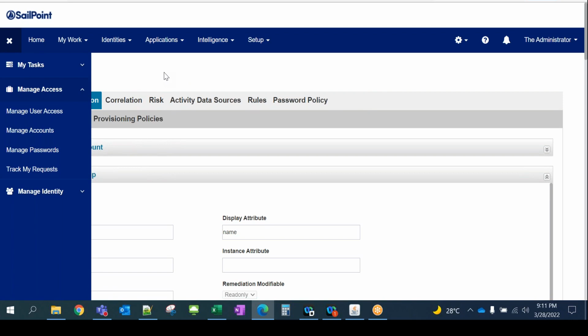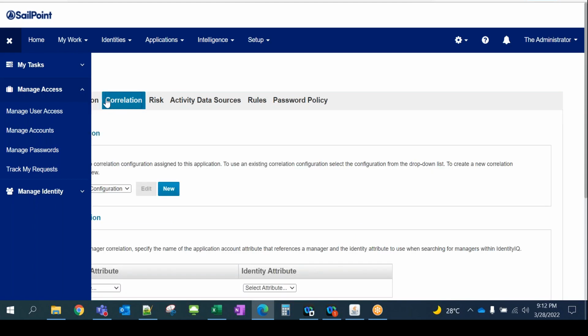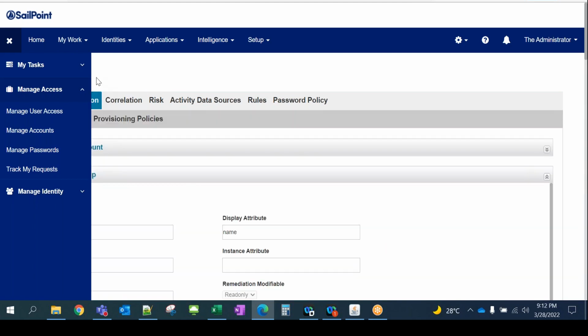That request should go to SailPoint directly, and the access will be provisioned via SailPoint. So that functionality is basically not being served from here.